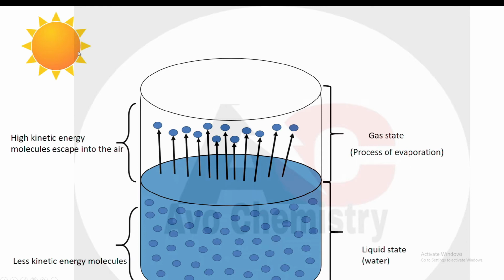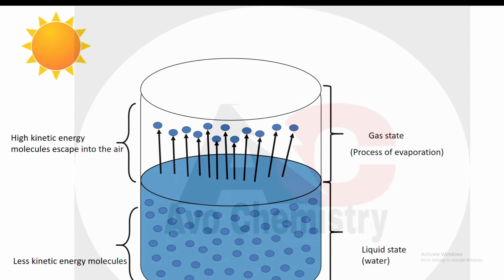Actually, when sunlight strikes the surface molecules, their kinetic energy increases. That breaks the intermolecular forces that bind the molecules together. You know what intermolecular forces are? Intermolecular forces are those forces which bind the molecules together.